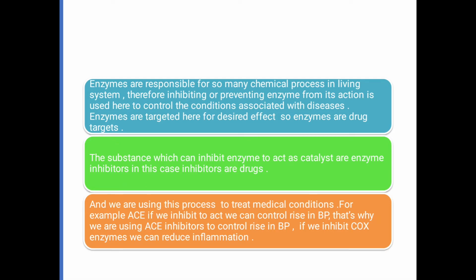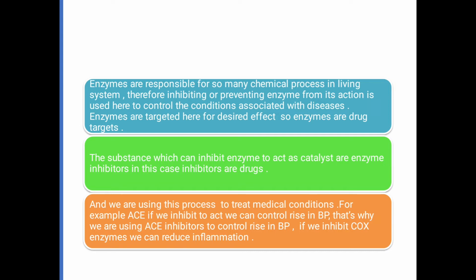And what are drug targets? Drug targets are nothing but some macromolecules, like proteins or nucleic acids, present in the body that could be addressed or bound by a drug, so we can get some desired effect. That means we can control a disease condition by targeting these molecules. These are nothing but drug targets. In short, to improve some condition we target some molecule present in the living body, and by targeting that there will be some change, whatever we need to change.